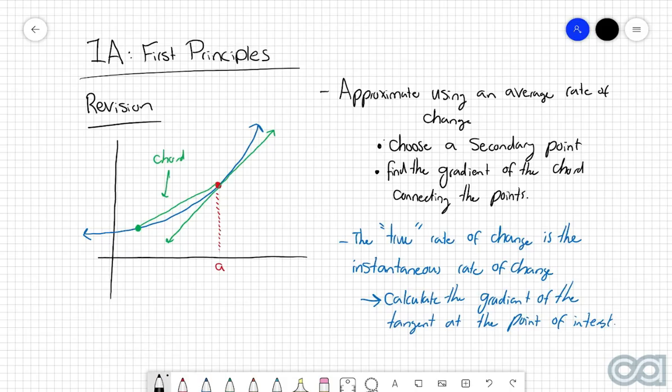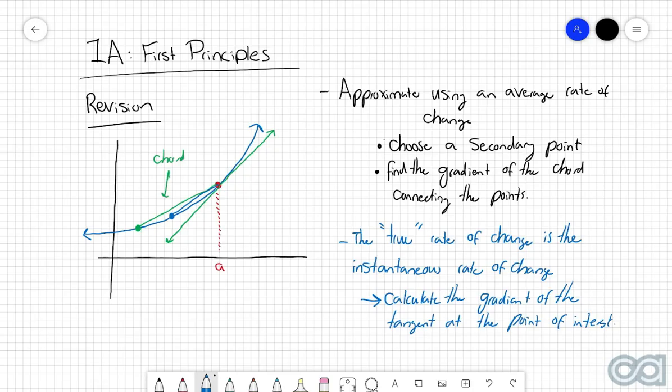Coming back to our discussion then of average rates of change and the approximation, if we have a look at the chord that we just drew and then the tangent that we drew there, we can see that whilst the two lines are relatively similar in terms of their steepness, they're still not the exact same. So what we can do to create a better approximation is choose a secondary point which is even closer to the point of interest. Because then if we draw this chord, we can see that that chord there and the true tangent are a lot more similar in terms of their steepness.